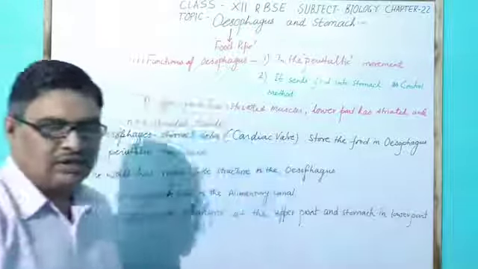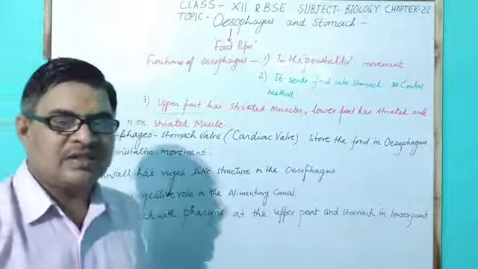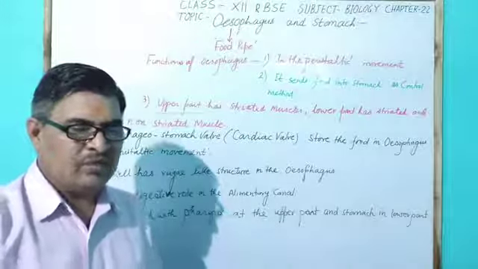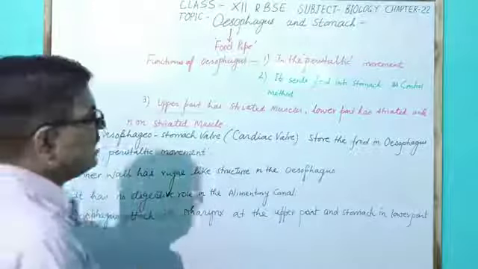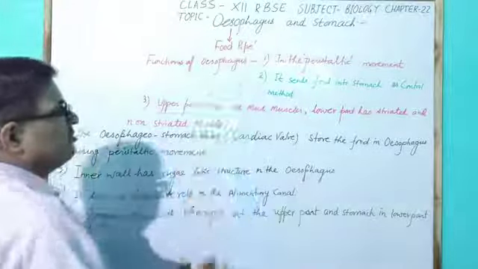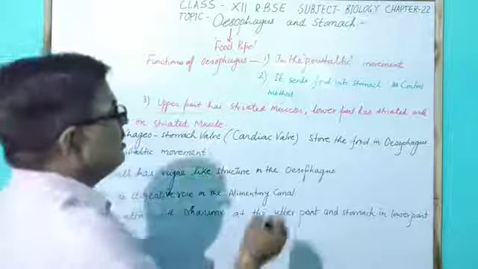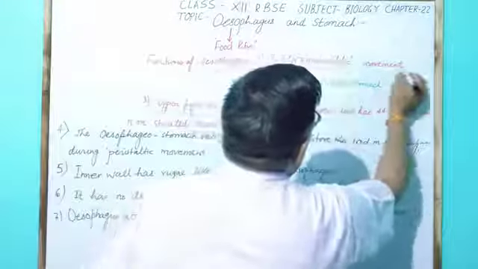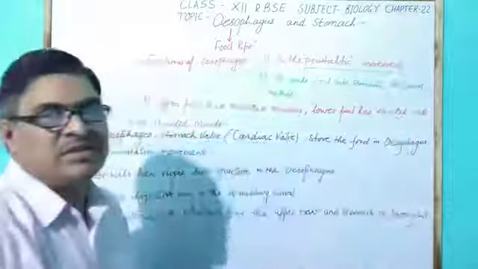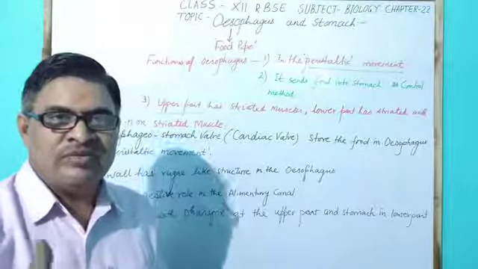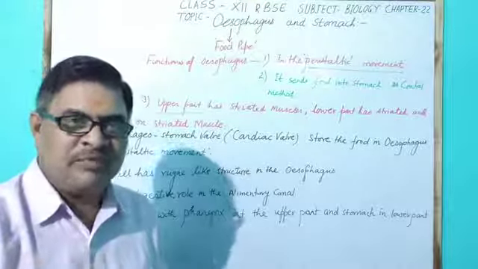So this is the discussion about the oesophagus, which is called the food pipe, whose main function is peristaltic movement. Peristaltic movement means contraction and relaxation are present in the oesophagus, by which the solid food becomes liquid form.